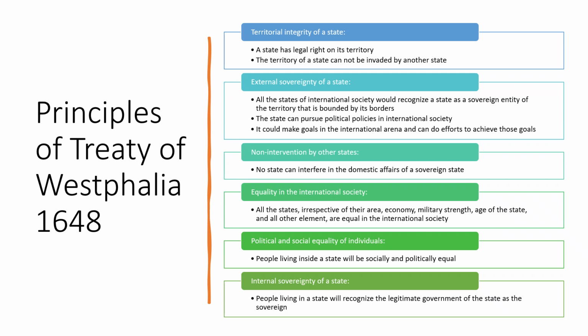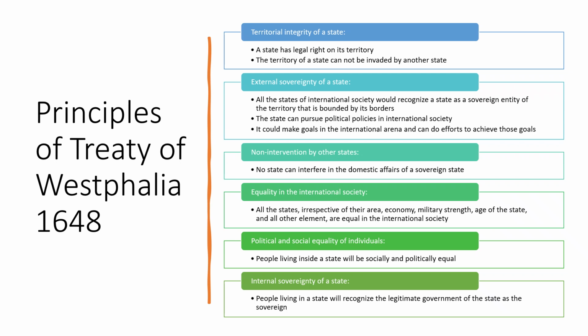But students, these principles and these things are not followed or practiced in a very strict manner. And I would explain this in the future, how these principles and how this nation-state system is being challenged in the 21st century. Then the second principle of the Treaty of Westphalia, the external sovereignty of a state.